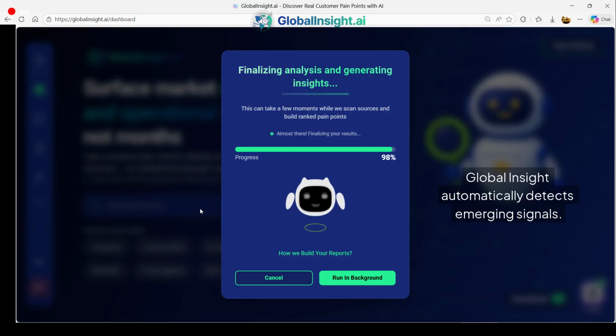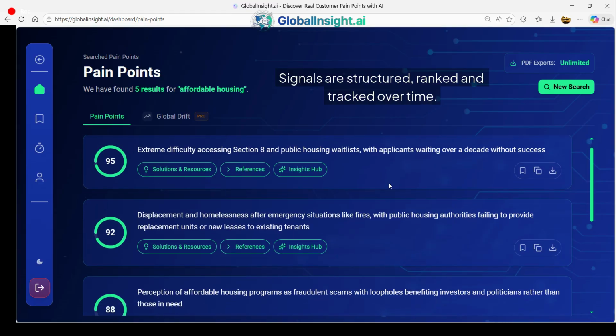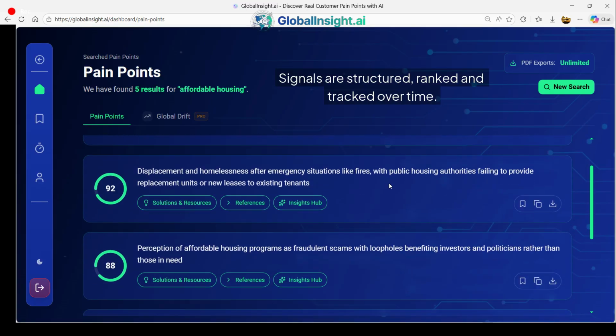The system scans for emerging constraints and patterns related to that topic. It only looks at what people are saying publicly, what challenges they are discussing, and what information is available, insulating results from LLM hallucination. With enough public discourse on a subject, in this case, affordable housing, each signal is scored, tracked for movement, and tied to measurable impact, and more.